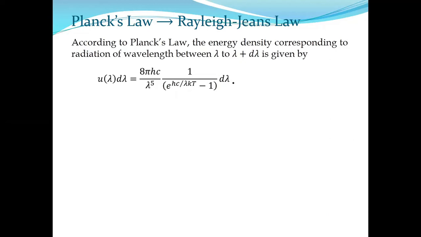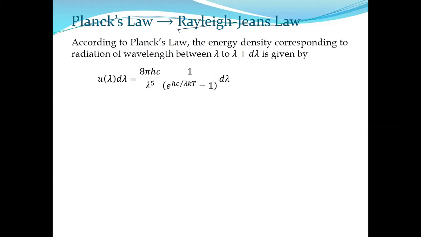Now think, what is our goal? Our goal is to derive Rayleigh-Jeans law. And we know another thing about Rayleigh-Jeans law, that it is applicable only in the higher wavelength region. In the higher wavelength region, the theoretical prediction given by Rayleigh-Jeans is completely in agreement with the experimental data. It fits well with the experimental curve only on the higher wavelength side. But in the lower wavelength region, Rayleigh-Jeans law is not at all applicable.